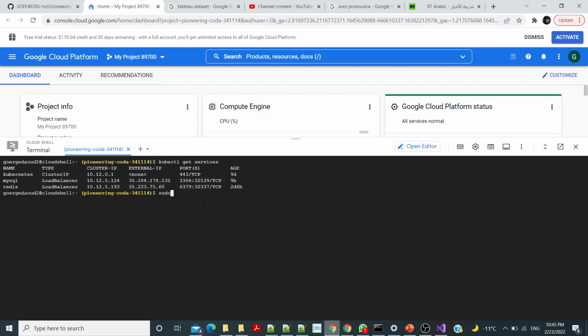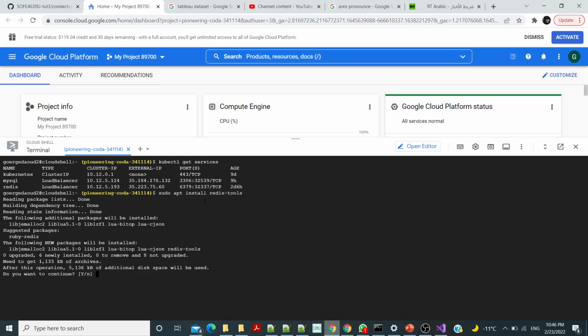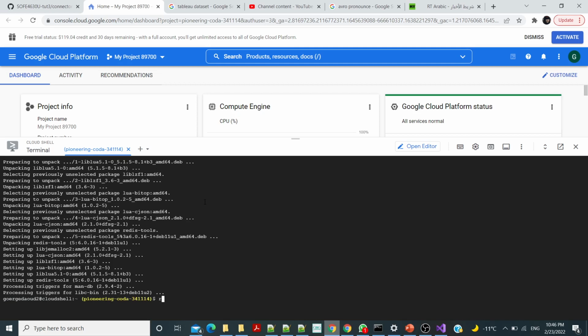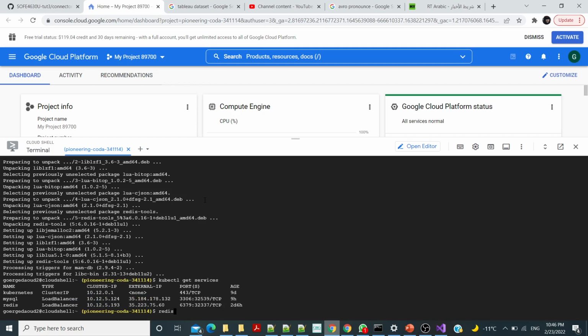So let's go here and sudo apt install redis-tools, and then redis-cli -h with the IP, which I forget, so let's get it from the services, and then redis-cli -h.